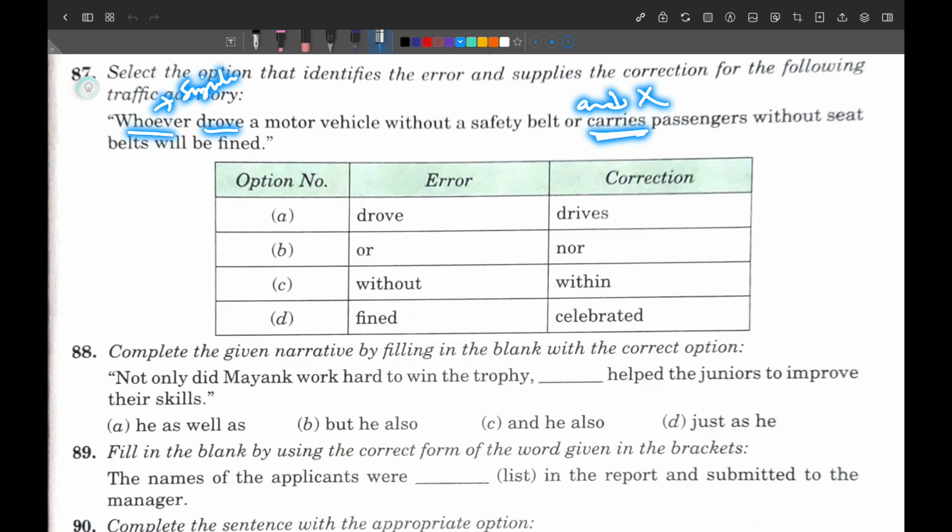Okay, it must be carried, but the rules, the law, they are always used like a general rule, and they always use simple present tense. Because of this it is correct, and this is incorrect, the draw word is incorrect. So in the place of draw something must be written, so just see here, drives, so the A number option will be correct.